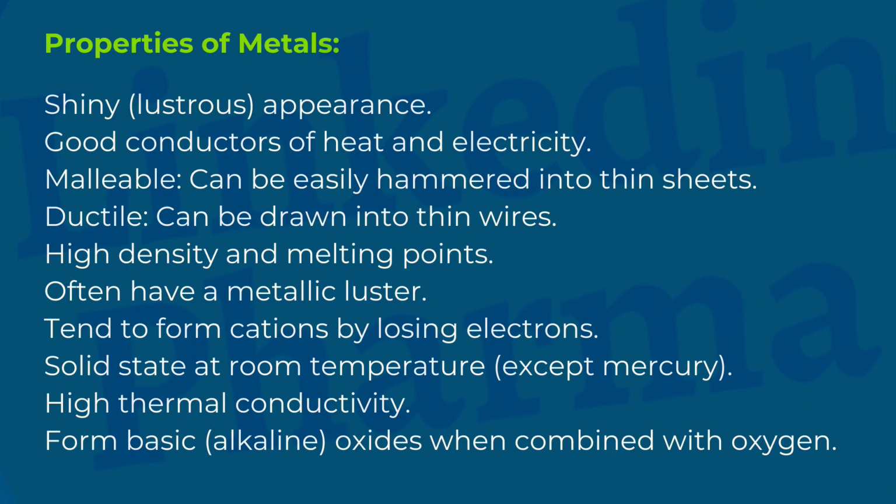Properties of metals. Shiny, lustrous appearance. Good conductors of heat and electricity. Malleable, can be easily hammered into thin sheets. Ductile, can be drawn into thin wires. High density and melting points. Often have a metallic luster. Tend to form cations by losing electrons. Solid state at room temperature, except mercury. High thermal conductivity. Form basic, alkaline, oxides when combined with oxygen.